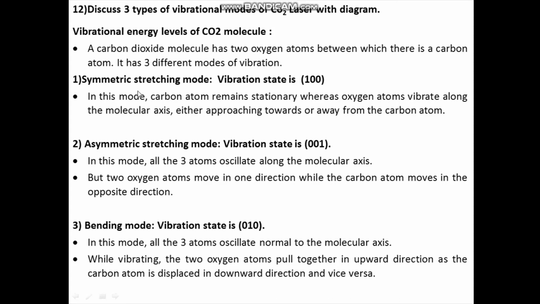One is symmetric stretching mode, and the vibration state is represented as 100. The second one is asymmetric stretching mode, and its vibration state is 001. The third one is bending mode, and its vibration state is 010. Now these three vibrational modes of carbon dioxide with the diagram is explained in the next slide.